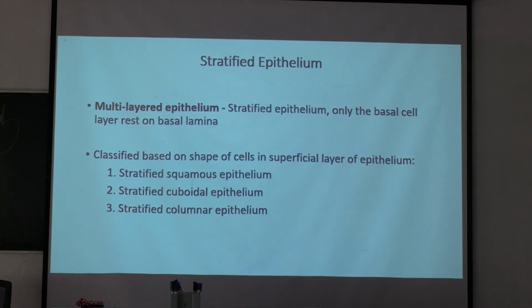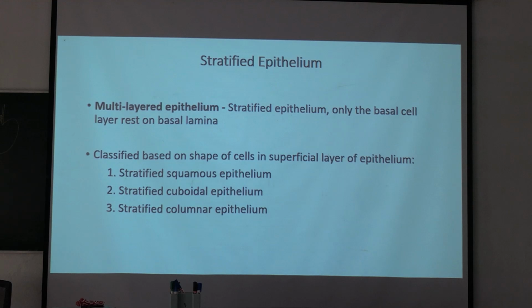If the surface layer is squamous, it will be stratified squamous. If the surface layer is columnar, stratified columnar. If the surface layer is cuboidal, it will be stratified cuboidal. Okay, so these are the three types of stratified epithelium. And the stratified squamous is again divided into two types, keratinized and non-keratinized stratified squamous, according to the surface layer.